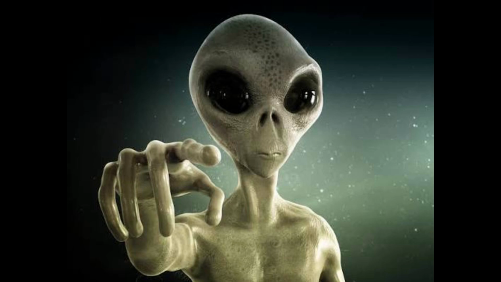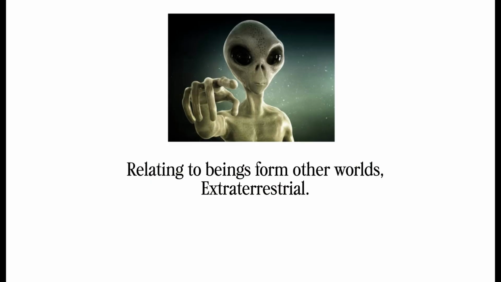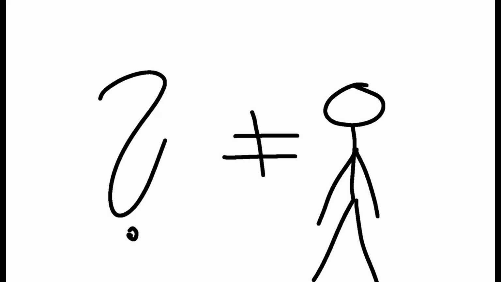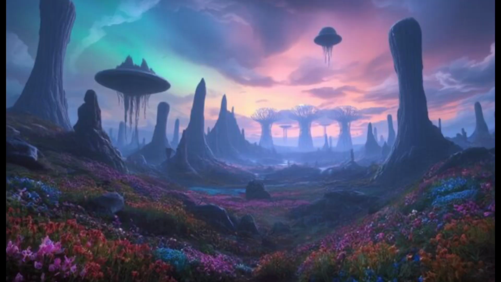Aliens. What are they? The definition of an alien is something relating to beings from other worlds or an extraterrestrial. This means that maybe life on other alien worlds could look like things that are not just from Earth, but could look like entirely different beings altogether. In this series, we will be creating an alien world from single-celled life to multicellular life that is possibly intelligent.